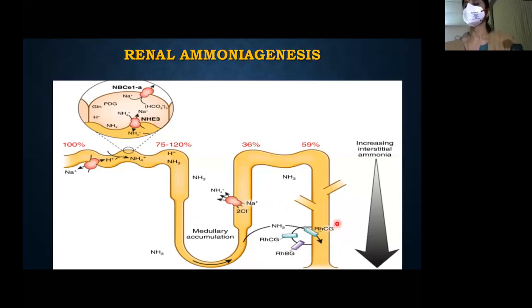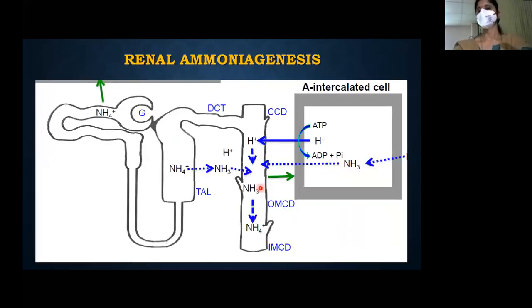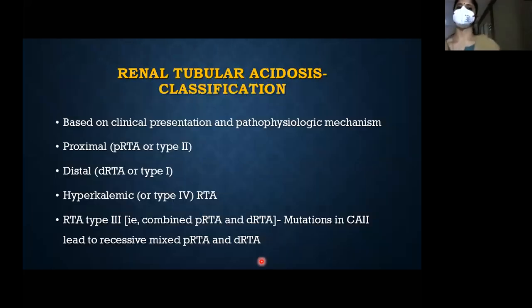Here the ammonium combines with the H plus that is being generated. Okay. Here, you can just see this is the ammonium that is entering the distal part of the lumen. You can see the H plus that is being secreted, which combines to form the ammonia. This is how it works. Now we'll go on to the renal tubular acidosis proper. We'll start with proximal RTA. So proximal RTA, distal RTA, type 3, which is a combined type 1 and type 2 basically because there is carbonic anhydrase 2 deficiency, and you have a type 4 hyperkalemic RTA.